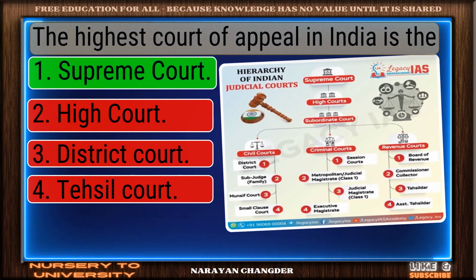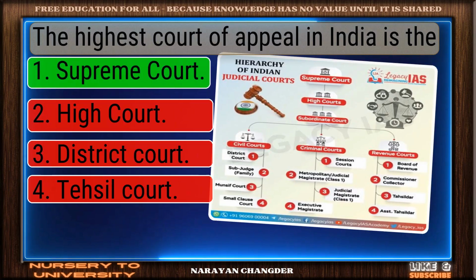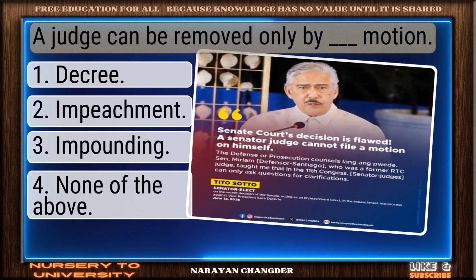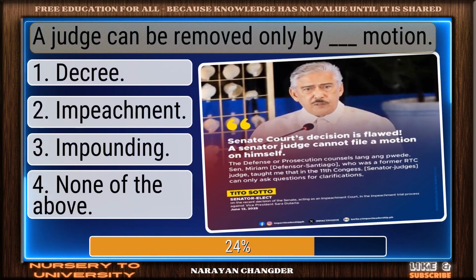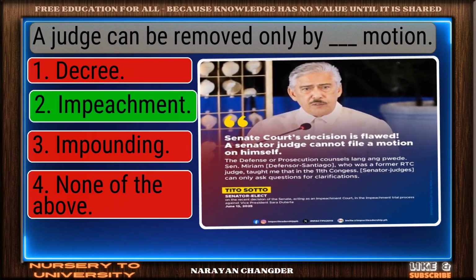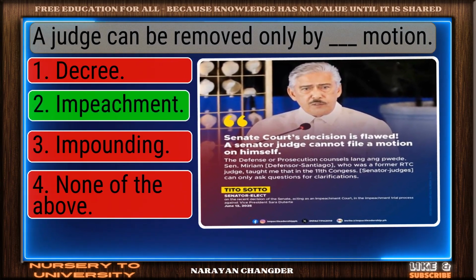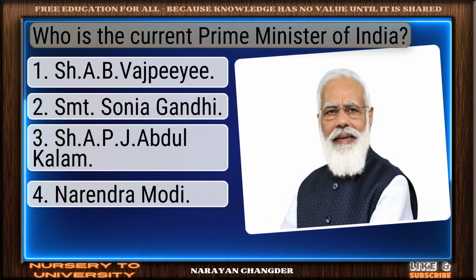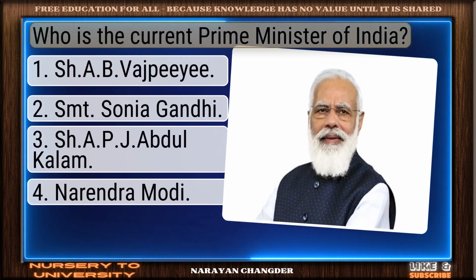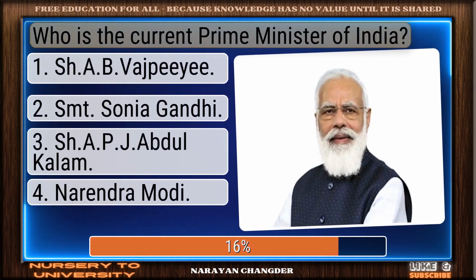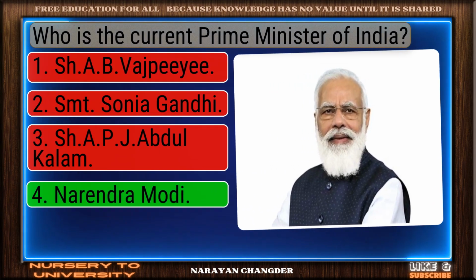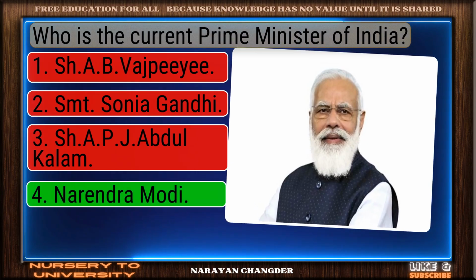Well done. Supreme Court is the right choice. Question number 153. A judge can be removed only by dash motion. Good thinking. Impeachment is the right answer. Question number 154. Who is the current Prime Minister of India? Correct. Narendra Modi is the right answer.